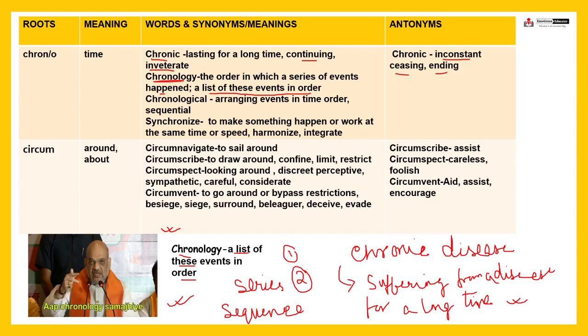Sequence of events, that is patient को hospital लाया गया, डॉक्टर ने अटेंड किया, ठीक है, डॉक्टर ने मेडिसिन या इंजेक्शन दिया पेशेंट को, उसके बाद पेशेंट रिकवर हो गया है, फिर पेशेंट हॉस्पिटल छोड़ के जाता है, ठीक है ना. So this is the chronology of events, right. आप chronology समझ सकते हैं ना. This is the sequence of events. Now chronological comes from chronology itself, arranging events in time order or sequential order, right.